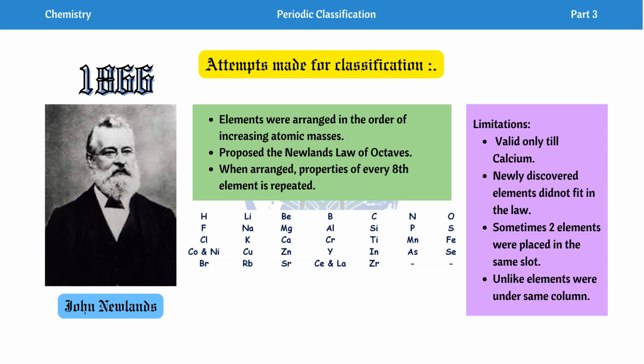Number 2, we have newly discovered elements. Newly discovered means in 1866, when he made the table, after making the table new elements were discovered. He was unsuccessful in providing a place for the newly discovered elements in his table.